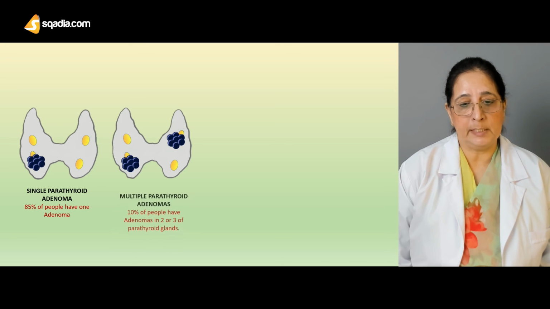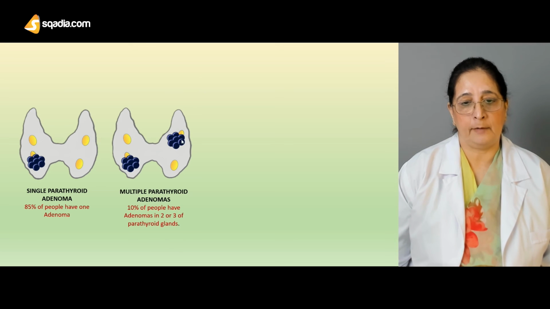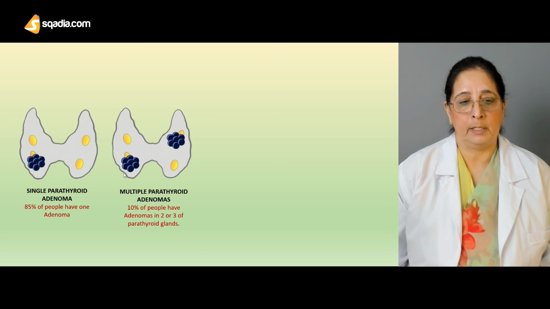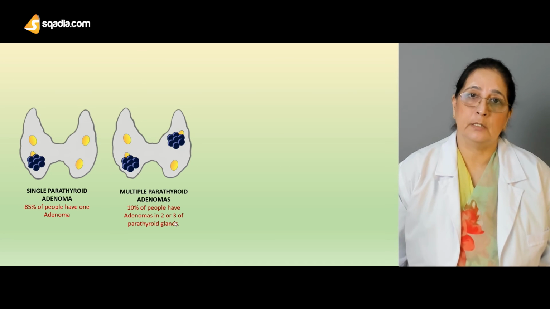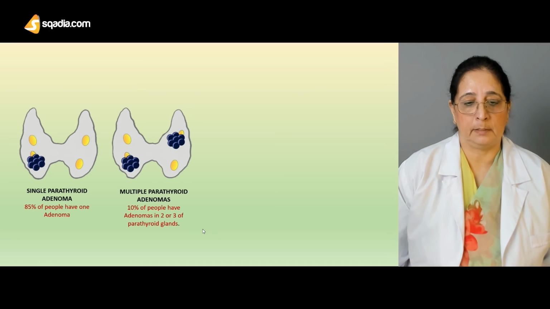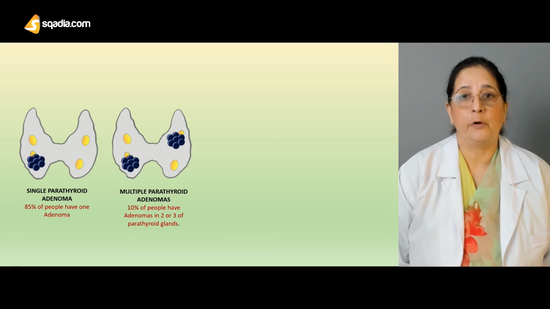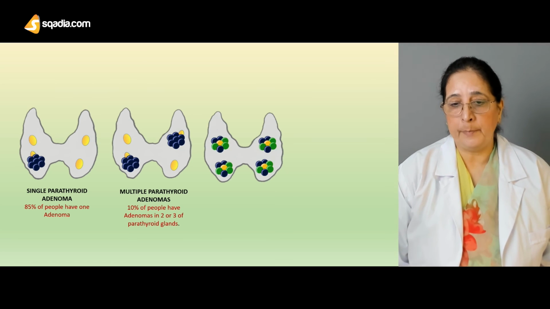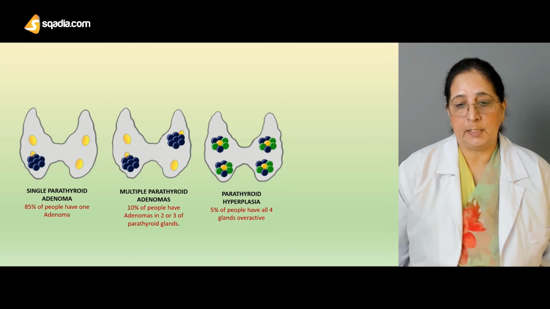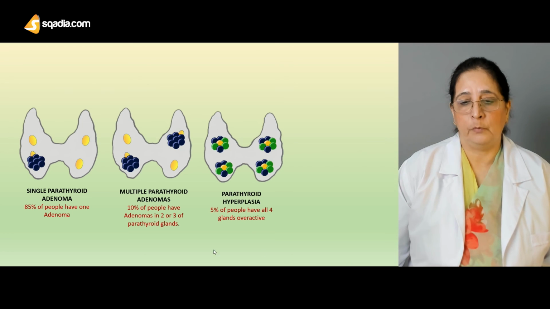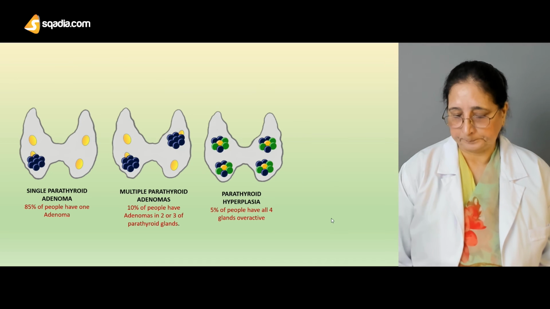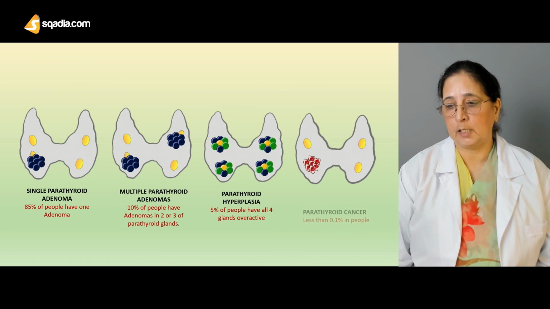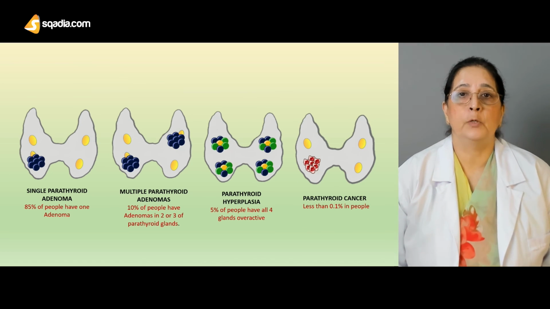Next, multiple parathyroid adenomas: adenomas are present in two or more parathyroid glands. About 10% of people have multiple parathyroid adenomas. Next, the hyperplasia: 5% of people have all four glands overactive. These are the hyperplasias. And then the parathyroid carcinoma is less than 0.1%.